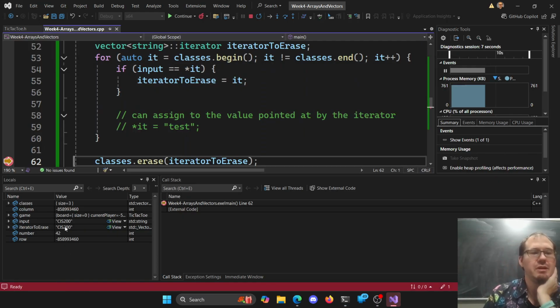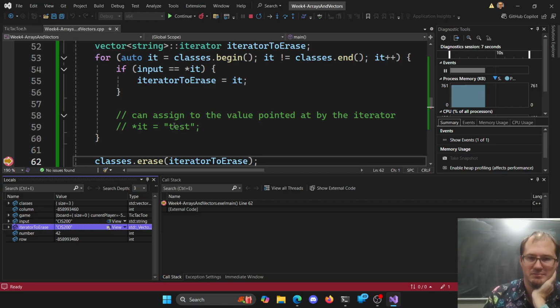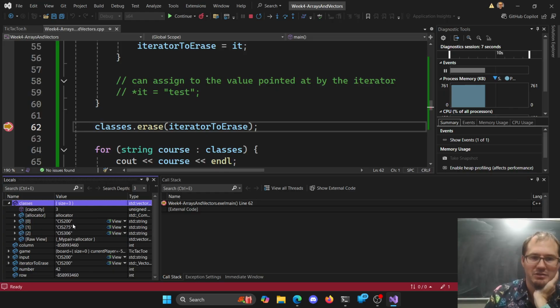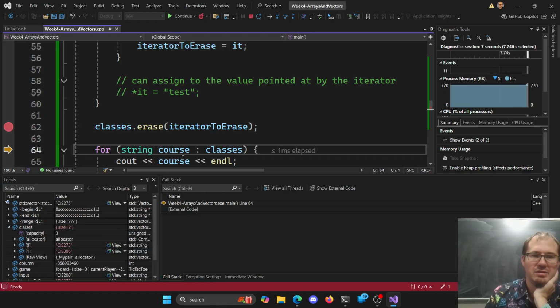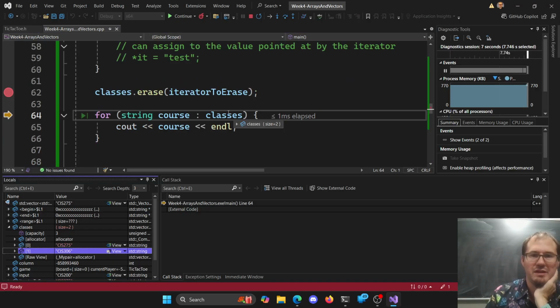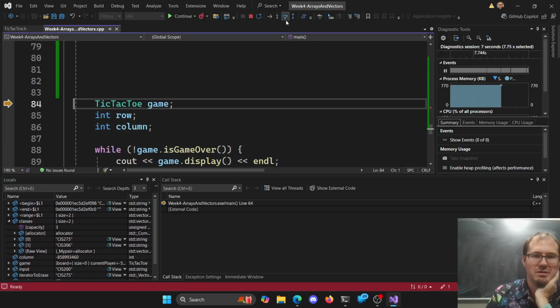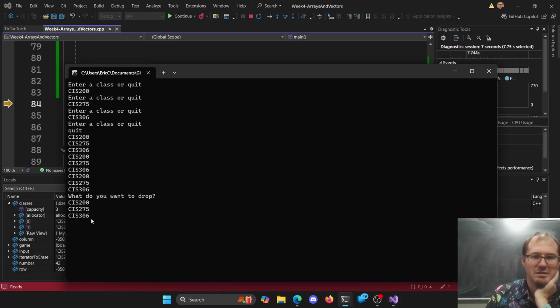All right, so now we got the iterator to erase CIS 200, where we're pointing at. We're going to call erase on our classes vector here: 200, 275, 306. We've erased 200, right? So now classes only has two things here. We print out that one, we print out that one, nothing left. It was working the whole time, friends. That's what I inputted here at this line.